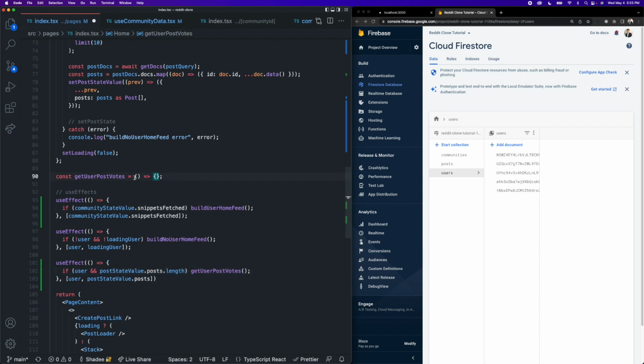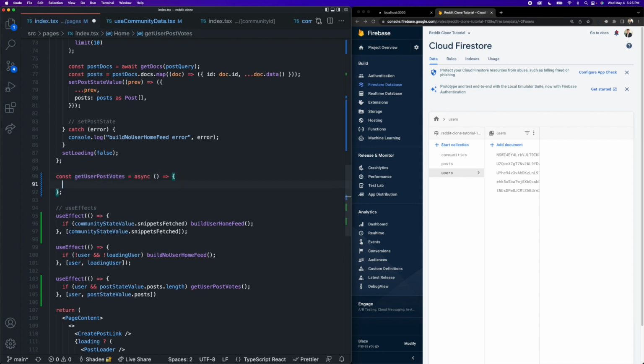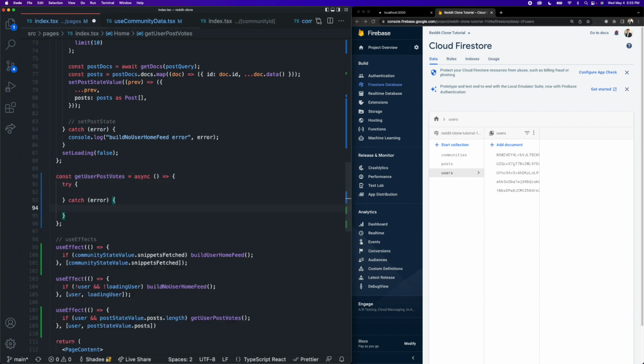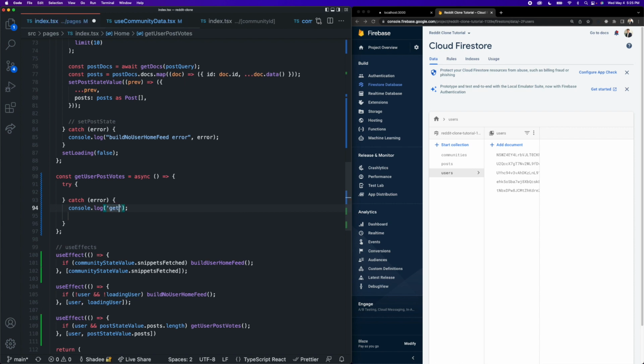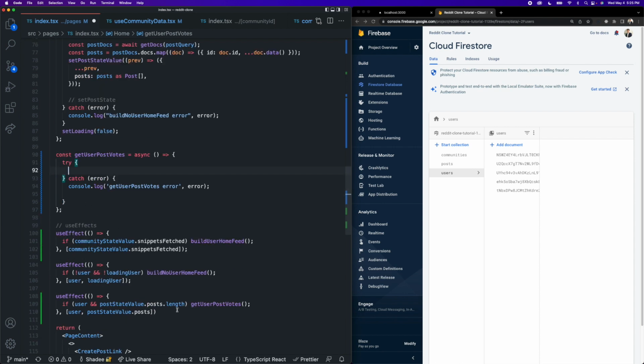Okay, then for this function here, we need to make this asynchronous because it's going to be fetching data from the database, and we can create a try catch block and log the error if it occurs. Get user post votes error. And so what we want to do is query our user's post votes subcollection and try to find the votes with a post ID that matches any of the possible posts inside of post state value.